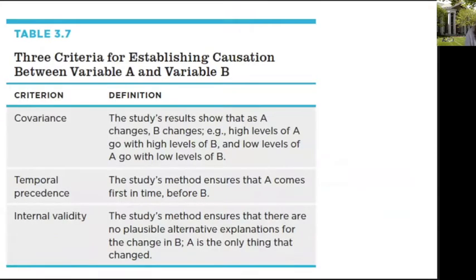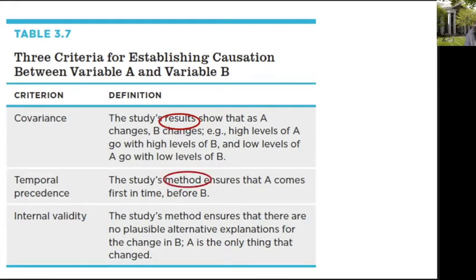Causal claims are pretty powerful claims, and so we hold them to a higher research standard than other kinds of claims. And specifically, when we interrogate a causal claim, the study behind the claim needs to meet 3 criteria: covariance, temporal precedence, and internal validity. Covariance is about the study's results. It requires that the study show that if we have 2 variables, A and B, that the results show that A and B go together, that they covary.